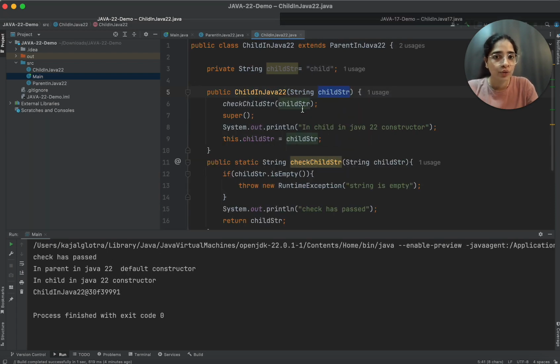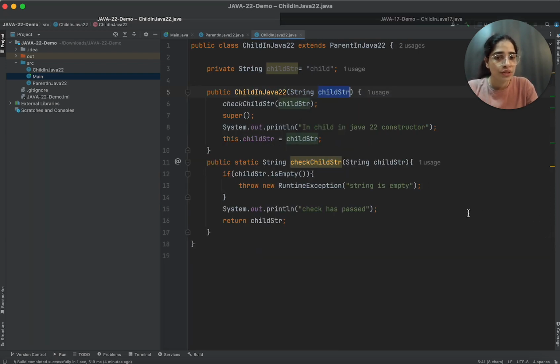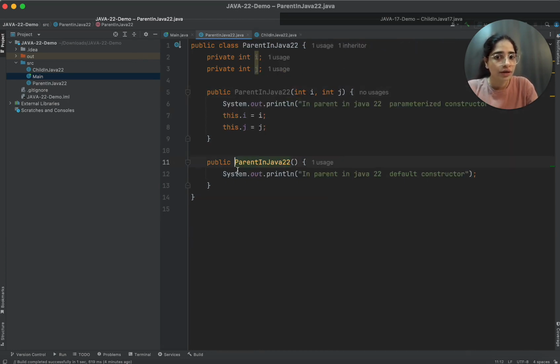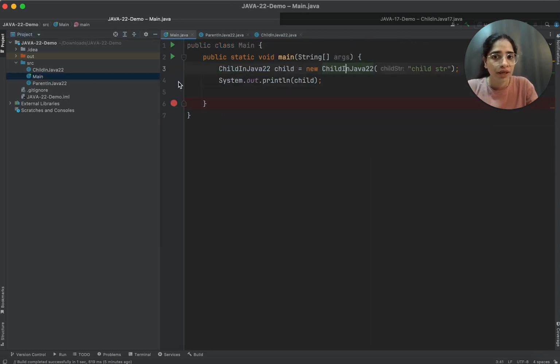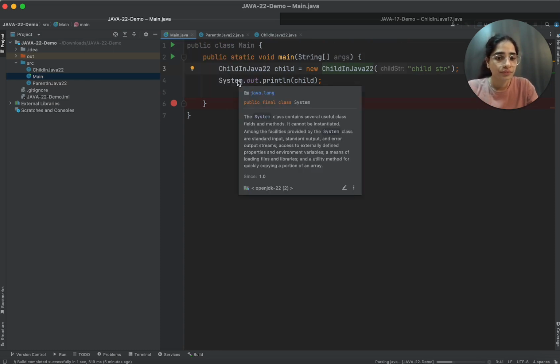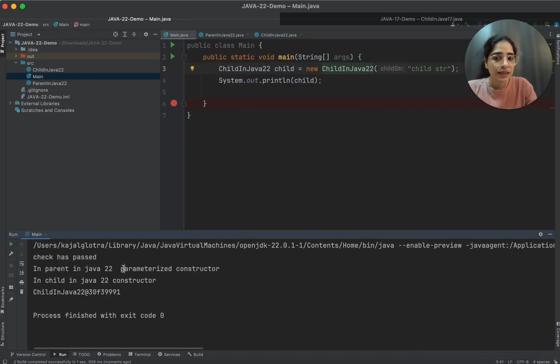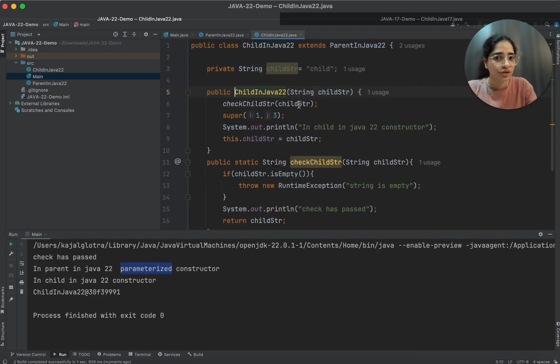Okay, I'll go back into the Java 22 demo. Right now on line number 7, I'm just calling the default constructor of parent, and I want to call this with i and j. Let's say I want to call it with 1 and 3. Now I can call this super by passing the values of i and j without taking i and j in the child constructor. I'll go into main and run this application. Now you can see that the Java 22 parameterized constructor is getting called. However, this was not possible with any other version of Java. Now let's talk about the third